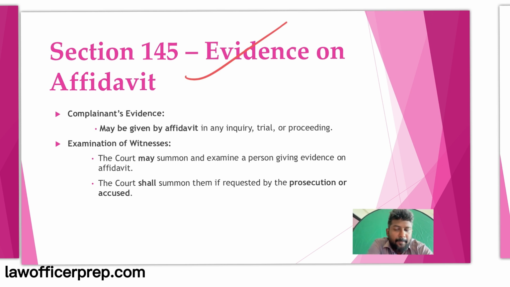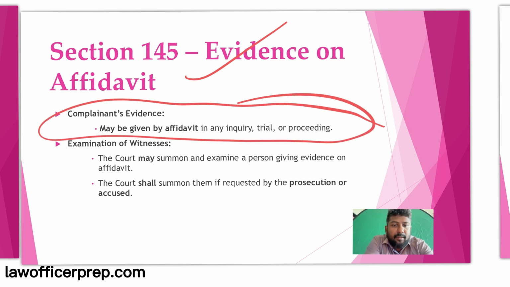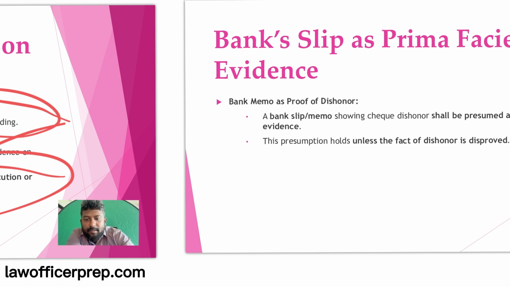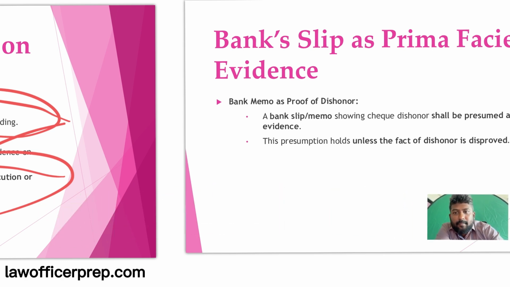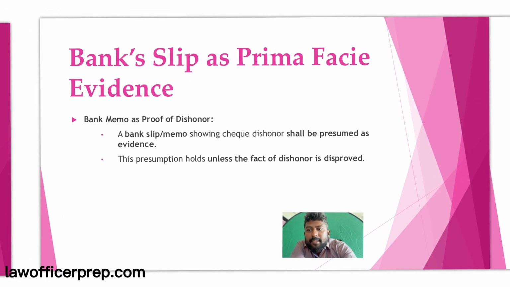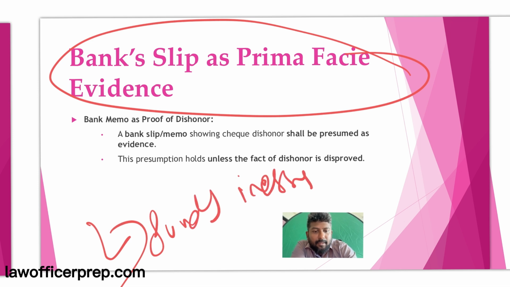This is another important thing: the complainant's evidence may be given by affidavit in an inquiry, trial or proceeding, and the court may summon and examine any person giving evidence by affidavit. The court shall summon if requested by the prosecution or the accused. So these are all basic things that you must know. Then the bank slip is prima facie evidence. The slip of the bank which says that a check was returned due to insufficient funds is prima facie evidence. So that is there.